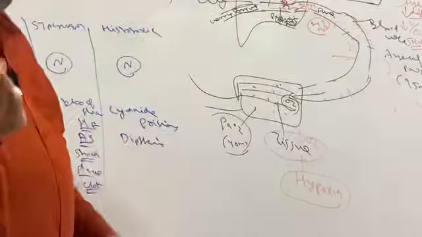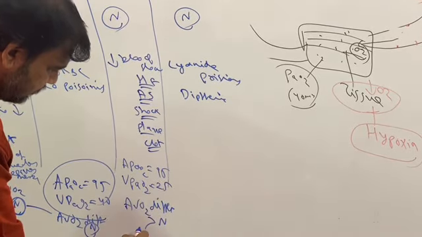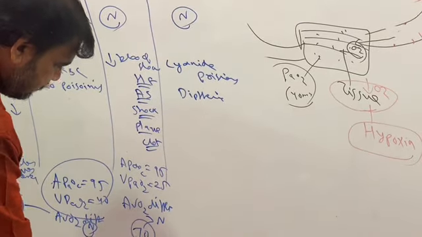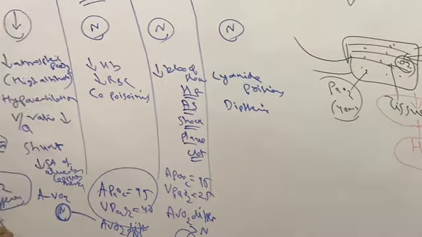Because of stagnant blood flow, the venous blood is not receiving enough oxygen. So the AV oxygen difference is greater than normal. For example, here it is around 70, while the normal is 55. So instead of 55, the AV oxygen difference in stagnant hypoxia is 70.